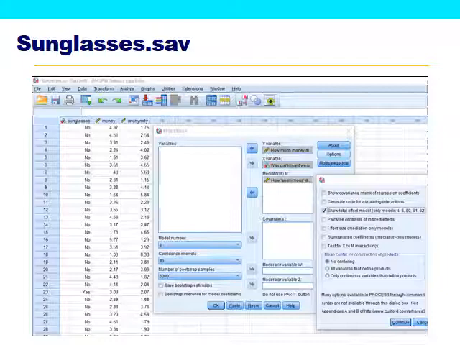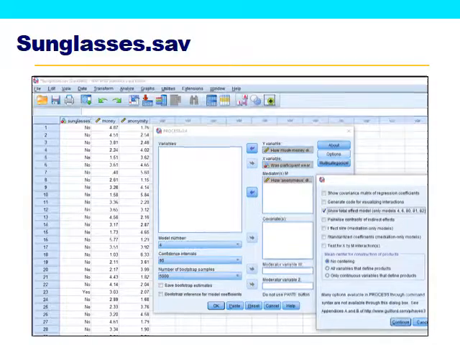In the options menu, the only thing we really need to do here is show the total effect model. So make sure we check that box. That way we will get all of the equations that we need to fill in our diagram and to test the 3 Barron and Kenny regressions.